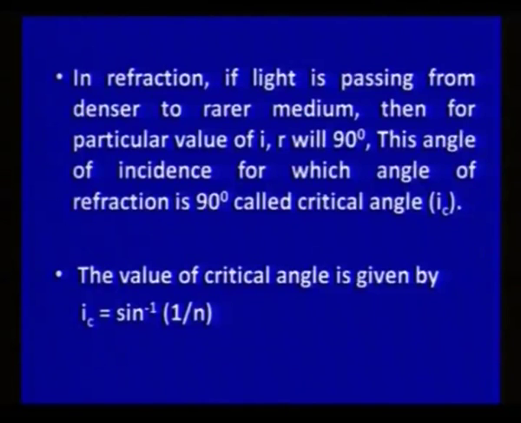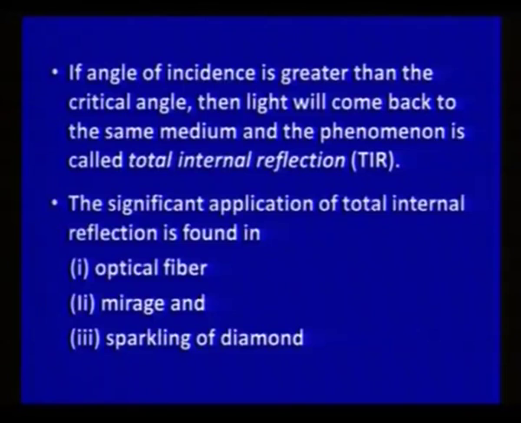The value of this critical angle is given as sine inverse 1 upon refractive index, and this is the refractive index of the material with respect to air. And this phenomenon of total internal reflection is very interestingly related to our daily life. For total internal reflection, the angle of incidence must be greater than the critical angle, and light will come back to the same medium only when it is passing from denser to rarer medium.